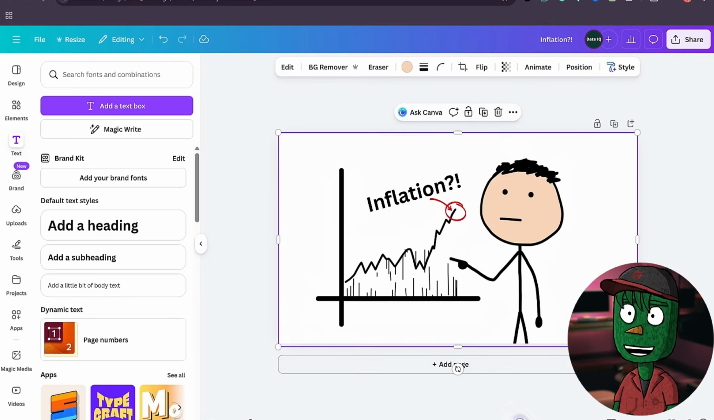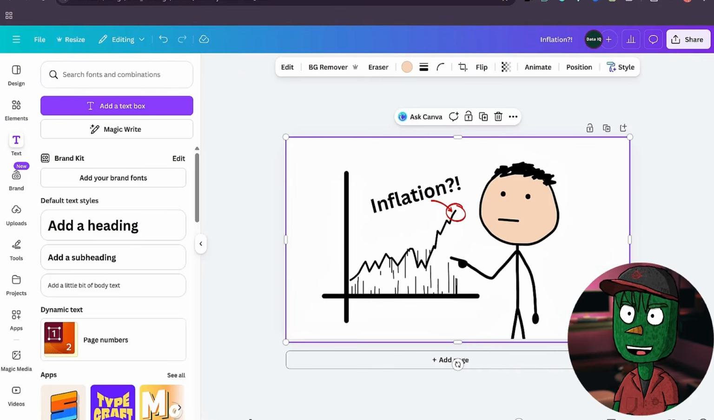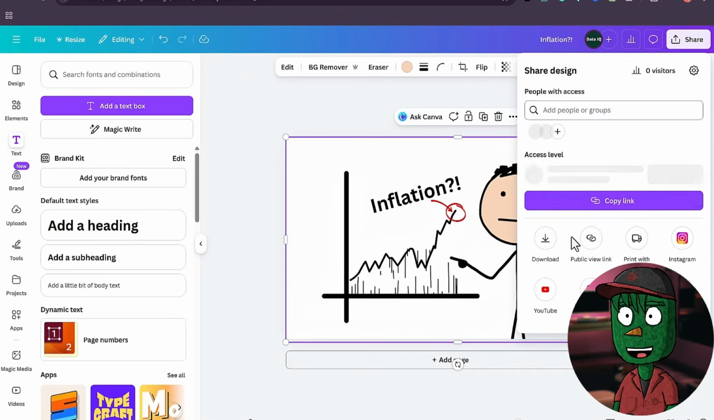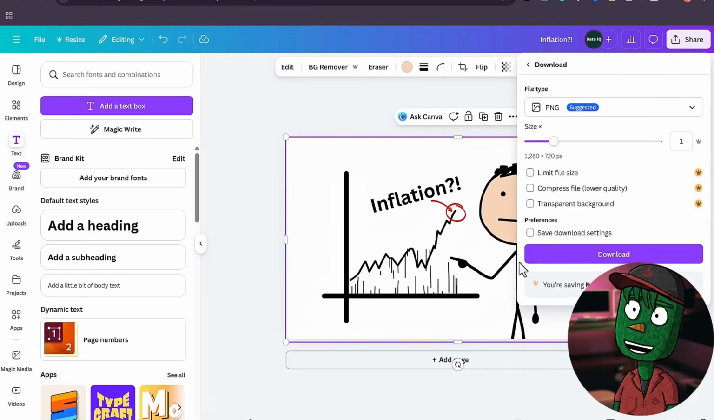So if you want to save your thumbnail, what you just need to do is click on the share button here and then click on download. Then basically just click on download and you have your thumbnail.